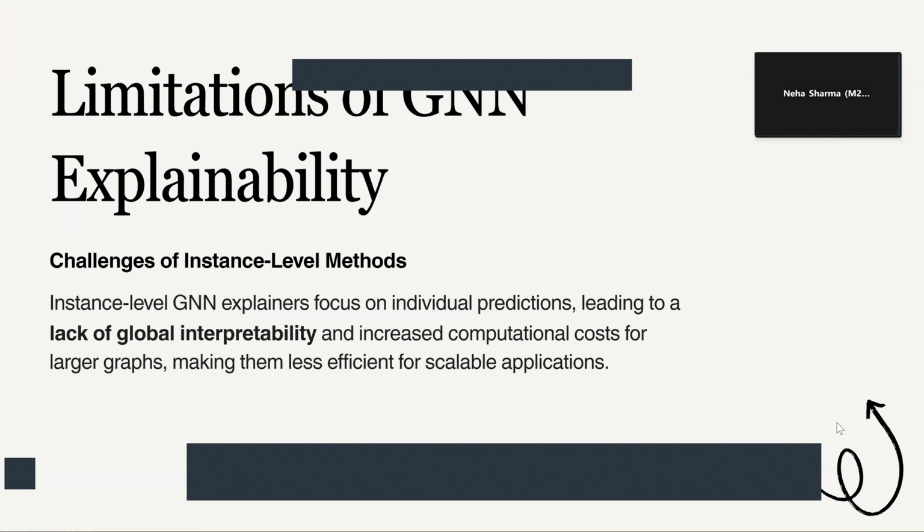So there were earlier works in this research area of GNN explainability, but they had certain limitations, which is they focused only on a specific snapshot of a graph and not a set of graphs or multiple data sets. So this is what we target in this paper. This paper focuses on maintaining global interpretability and not instance level interpretability, because if we focus only on instance level interpretability, it leads to increased computational cost. So yeah, Ashutosh, you can continue from here.